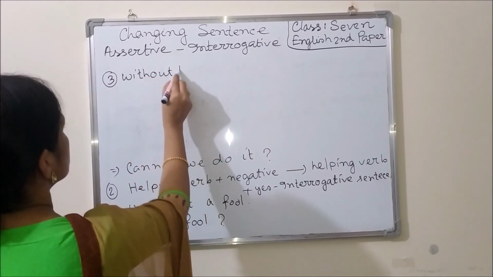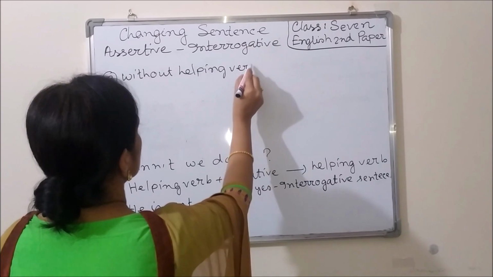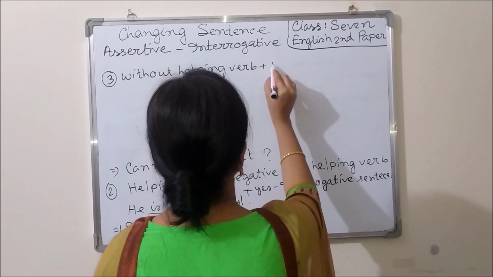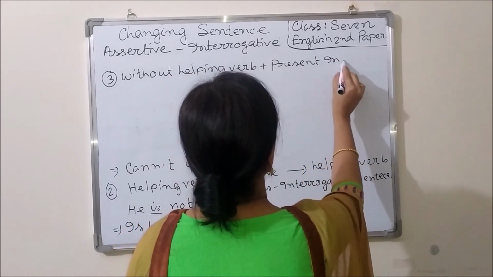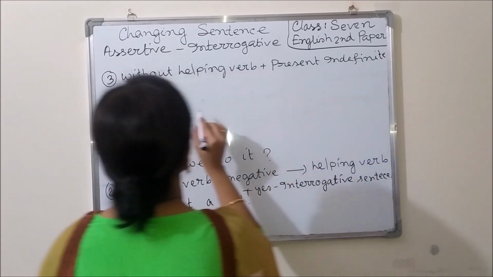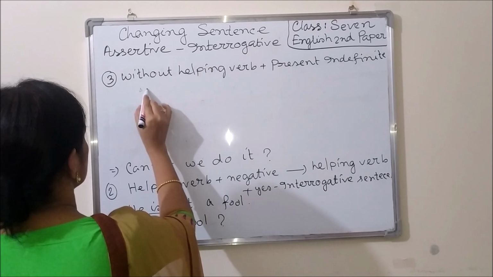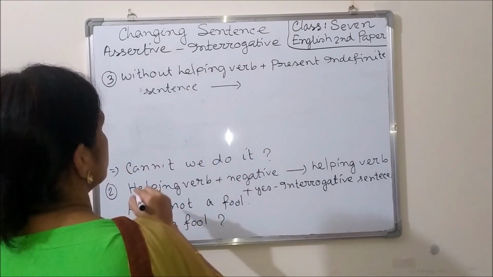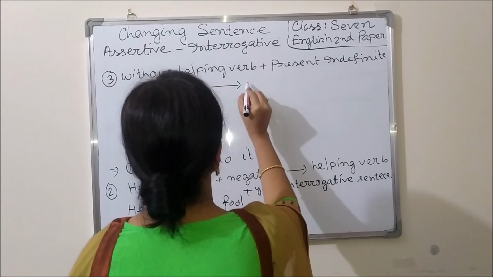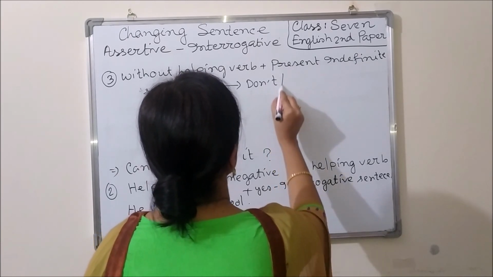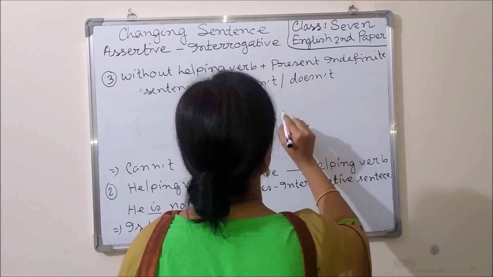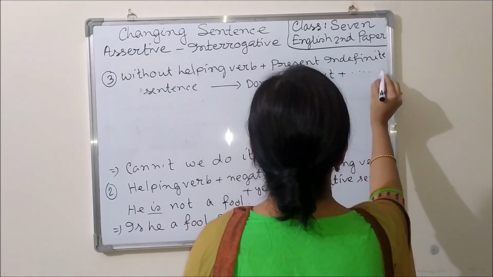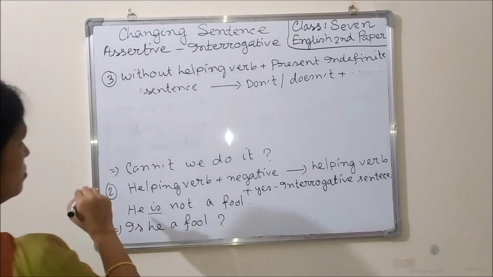Without helping verb plus present indefinite tense, a present indefinite sentence, then you have to use don't or doesn't plus the rest part of the sentence.